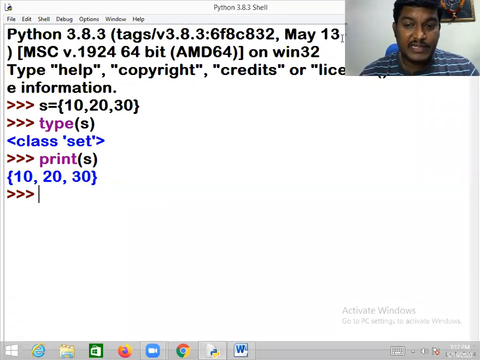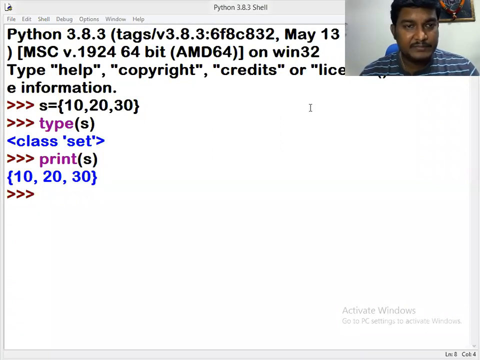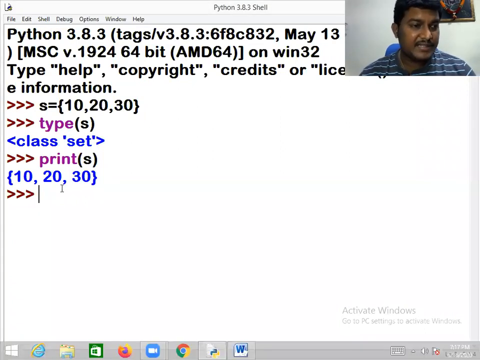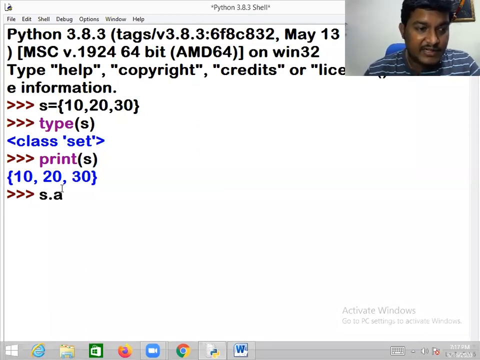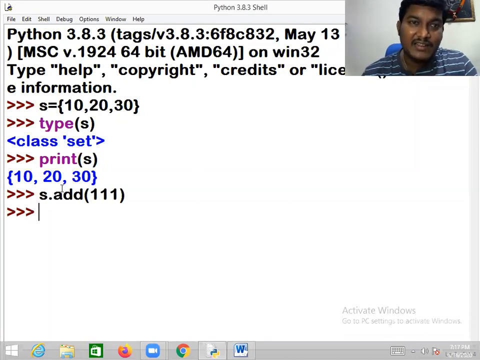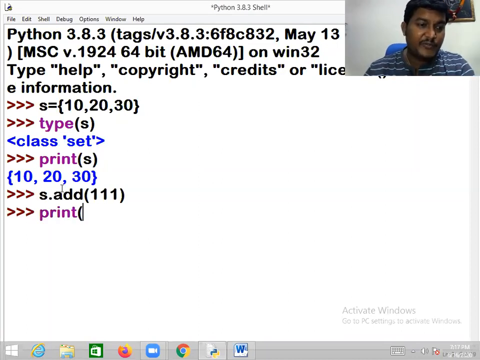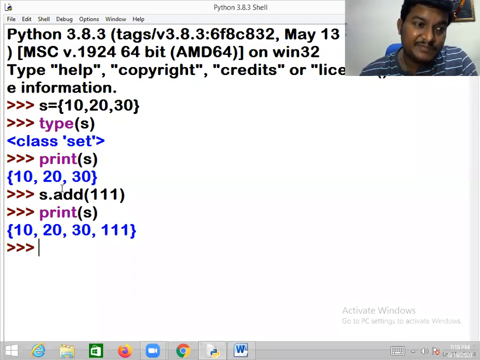I hope you understood. This is the case. Now you can check it out. S dot add, I want to add 111. A new item is added. If you want, you can print S. A new item is added. Sir, I want to remove the 30. Will it be possible? Yes.